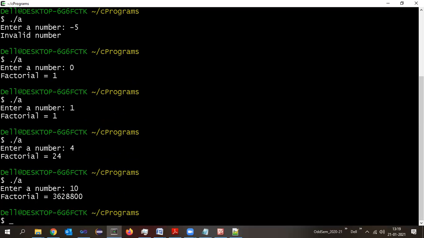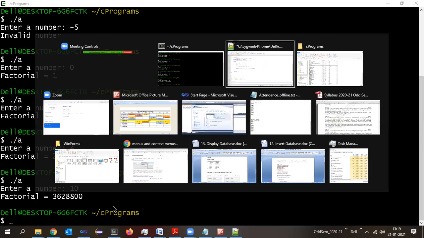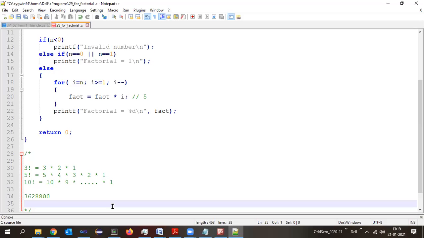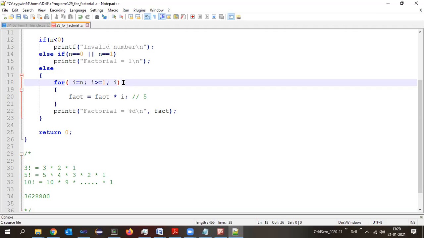Okay. Understood the program here? The common mistake students make here is in the looping statements like while, do while or a for loop. You only remember i++ always. And while writing, you make a silly mistake, writing i-- instead of i++. When we make it i--, what will happen? Think and tell me.